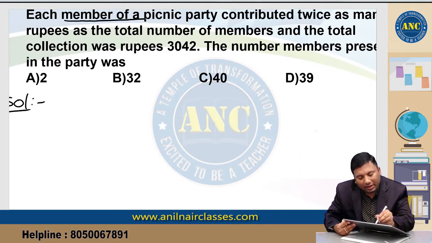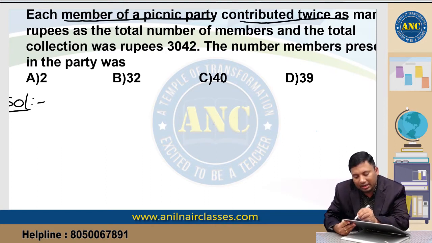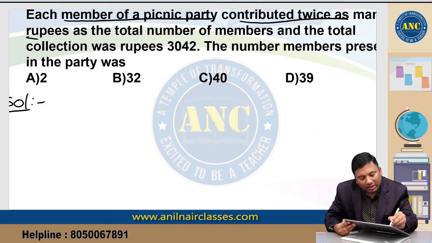Each member of a picnic party contributed twice as many rupees as the total number of members. Method 1.